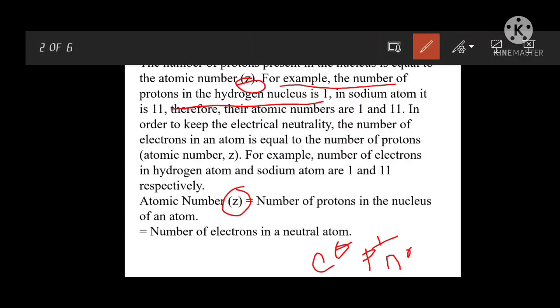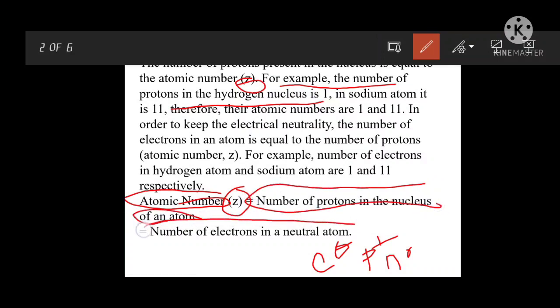So there is one term before entering into the full chapter, that is the atomic number. What is atomic number? The atomic number means the number of protons in the nucleus of an atom, which is also equal to the number of electrons in a neutral atom.